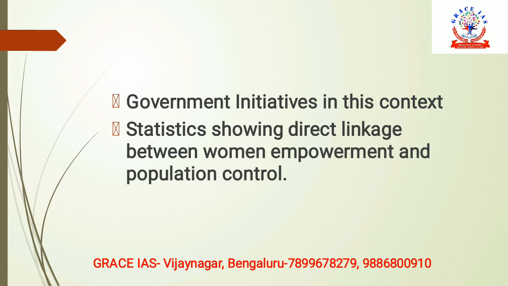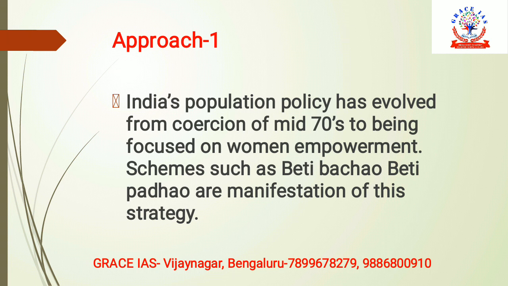The second thing which could be talked about is that if you have some specific data that links women empowerment and population control, you could show that data in the conclusion. So one approach to write the conclusion is to say that India's population policy has evolved from coercion, the policy followed during the Emergency period of the mid-70s, to being focused on women empowerment. Schemes such as Beti Bachao, Beti Padhao are a manifestation of this strategy.